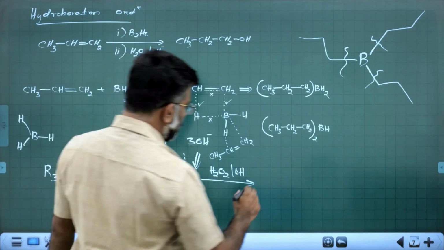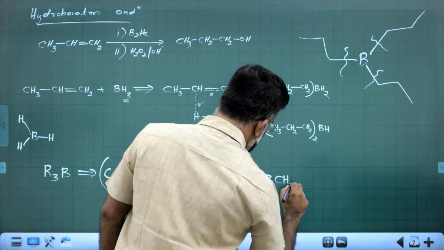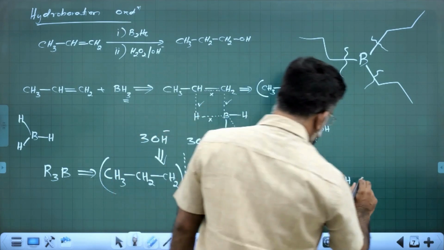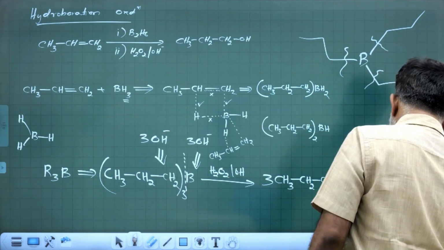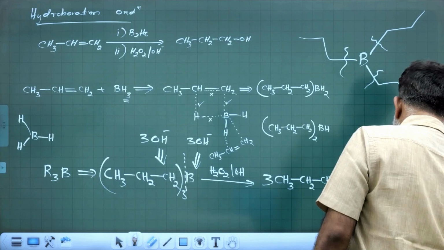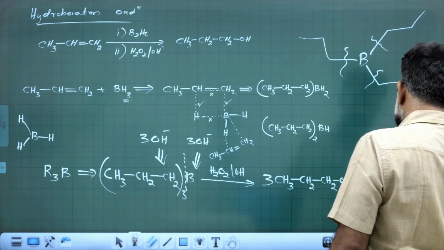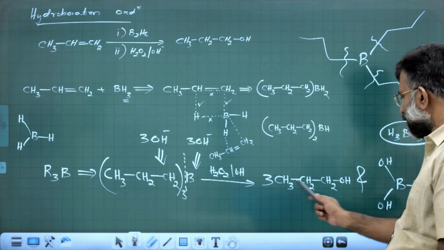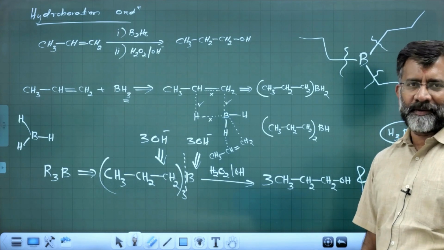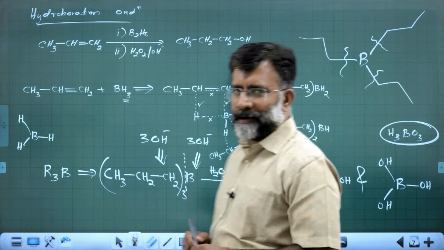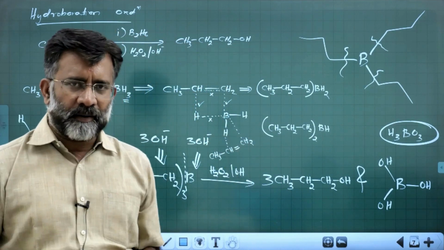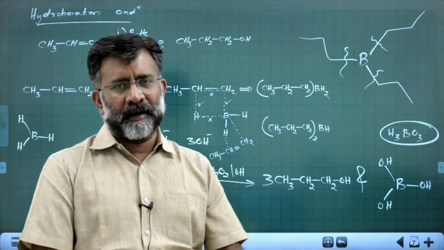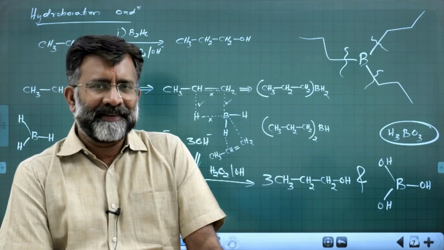The net result is three molecules of CH3CH2CH2OH, and B(OH)3 — that is H3BO3, boric acid. You get boric acid and three molecules of normal propyl alcohol. This is what happens in the hydroboration reaction, where primary alcohol dominates, and the product seems to be like what we get in anti-Markovnikov type of addition. Is it clear?